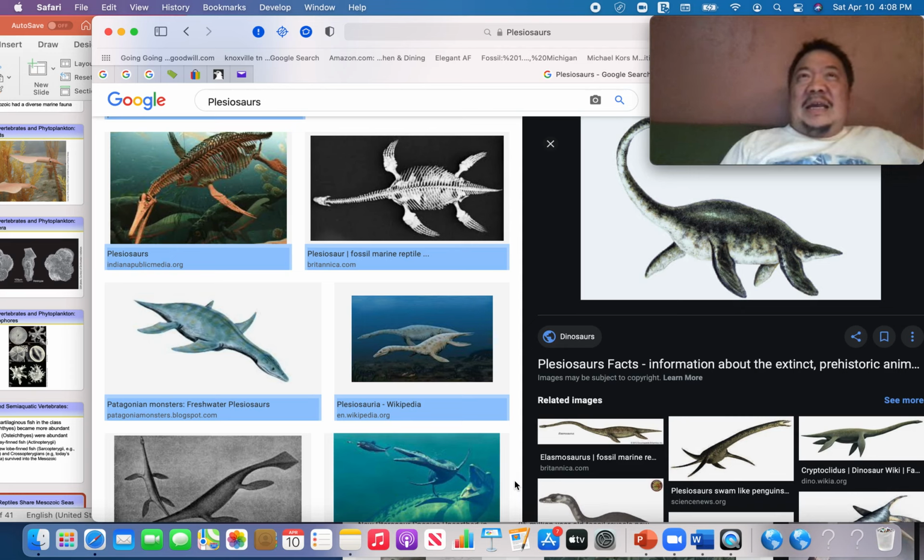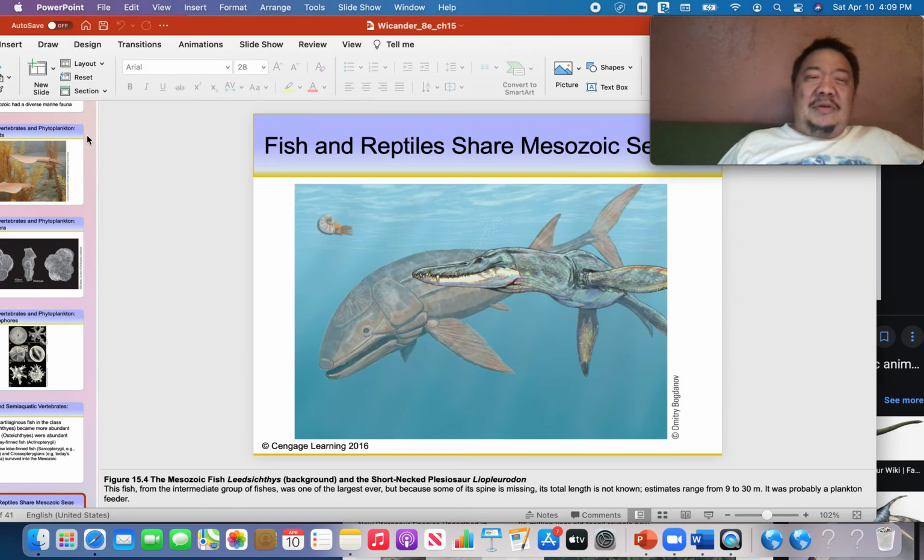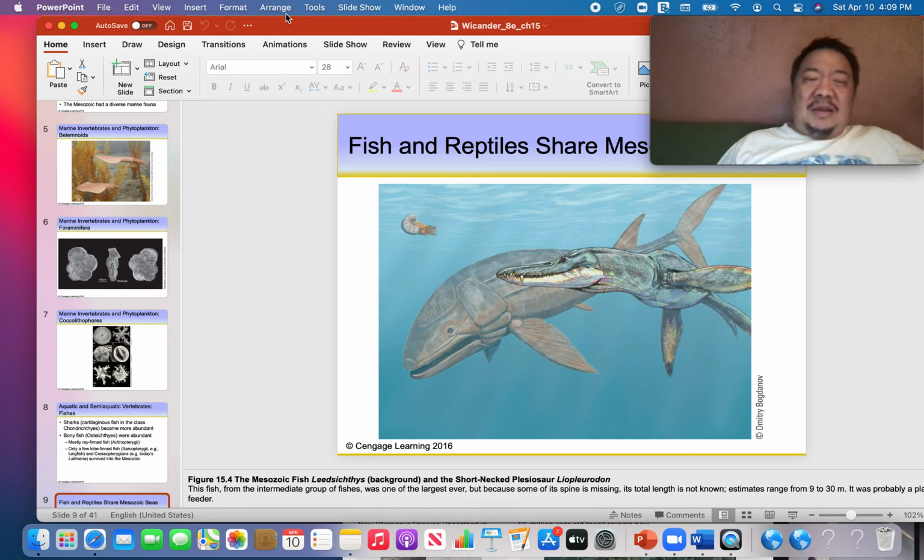And I could tell you I was in Scotland and it was colder than the witches, and I didn't see any plesiosaurs. There's no plesiosaur. There cannot be a plesiosaur in Loch Ness. Why? Because they would have to come up for air. There's no way. And they've searched and searched and searched Loch Ness, and they can't find one. You have these grainy black and white photos, and they have this head that looks like a plesiosaur. I guarantee you, if there were really plesiosaurs in Loch Ness, they would be obvious.